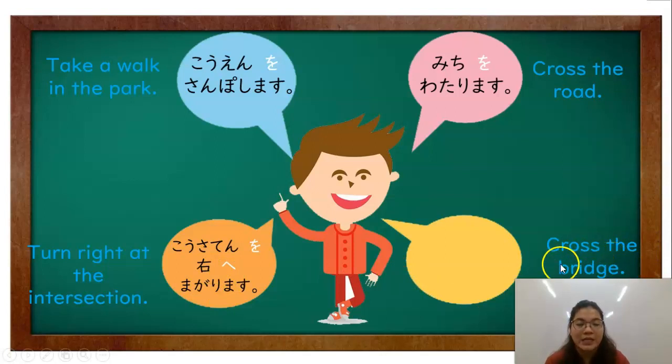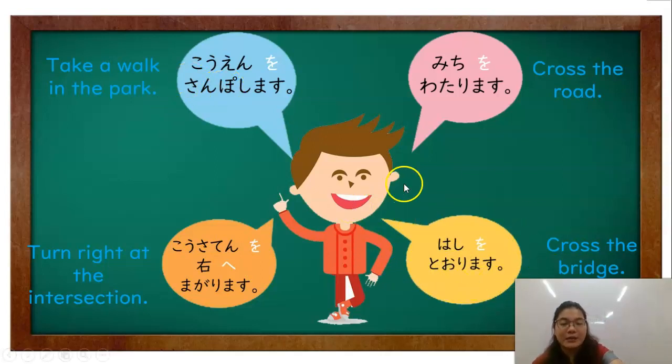Bridge is our place. Cross is our verb. Hashi o torimasu. Okay? So, ganun lang gagamitin si particle o sa mga lugar na kung saan nag-a-act or nagpo-cross or nagpa-passes through ang isang tao or ang isang bagay.